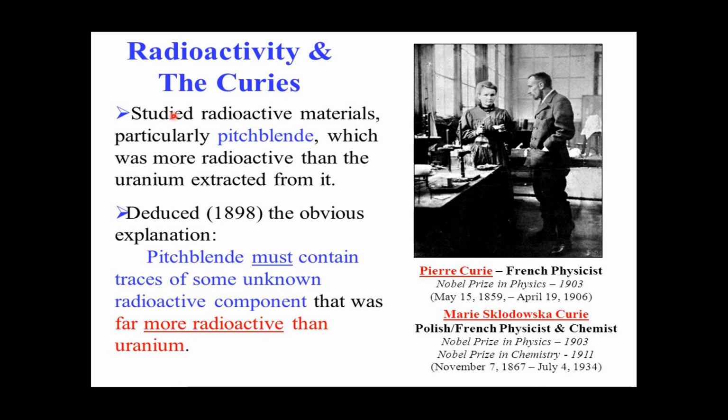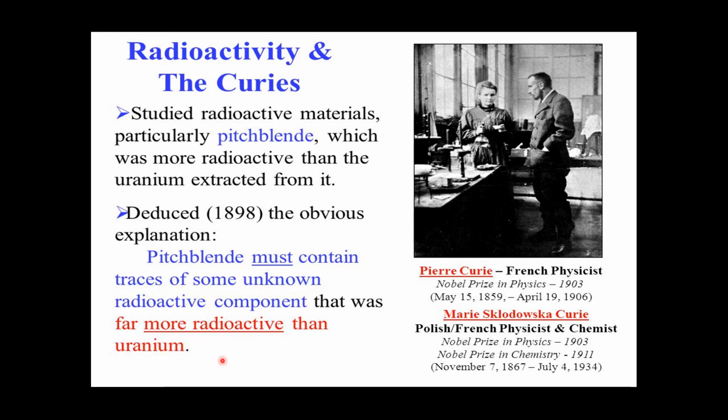Later on, the phenomenon of radioactivity was deeply studied by the Curies, Marie Curie and Pierre Curie. They studied radioactive material, particularly pitchblende, which was far more radioactive than the uranium extracted from it. They concluded in 1898 that pitchblende must contain traces of some unknown radioactive component far more radioactive than uranium.